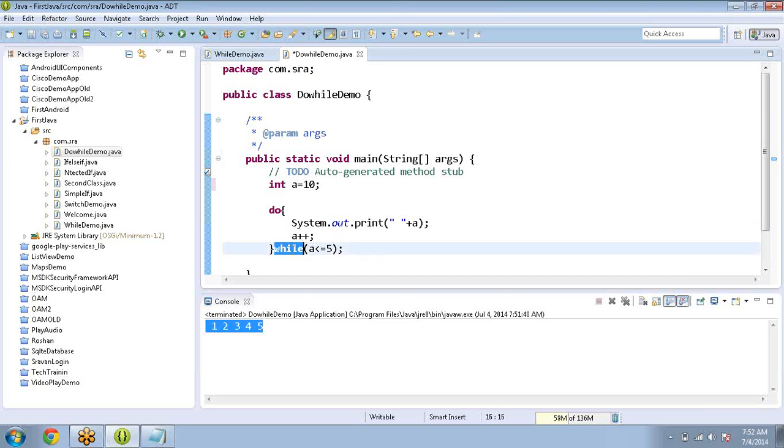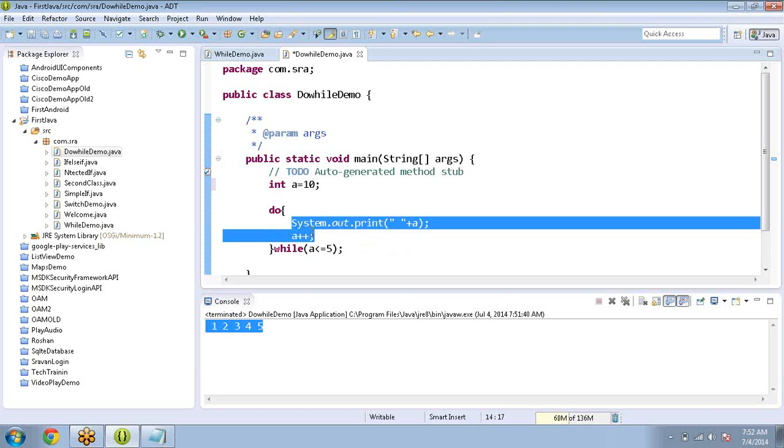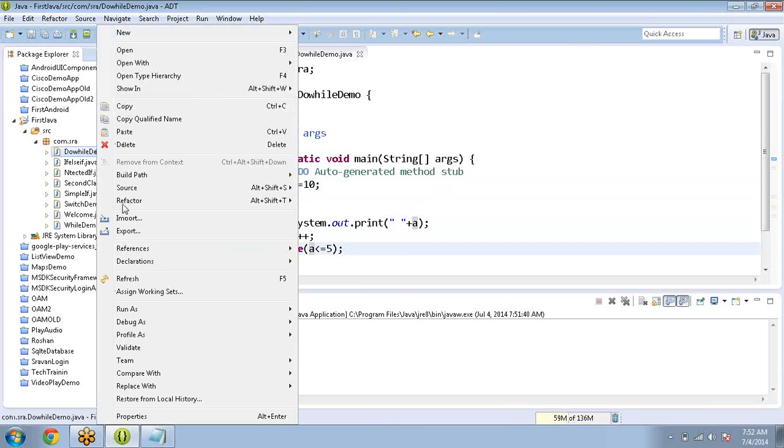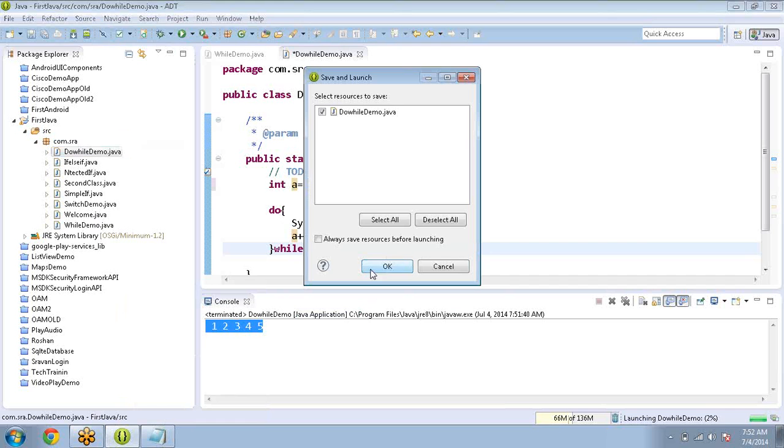If the condition is true, once again it will go back and execute the body. Here the a value is 10, so it will print 10, then a becomes 11, the condition is false, so it prints only a single time the a value 10, because first it executes the body of the loop.